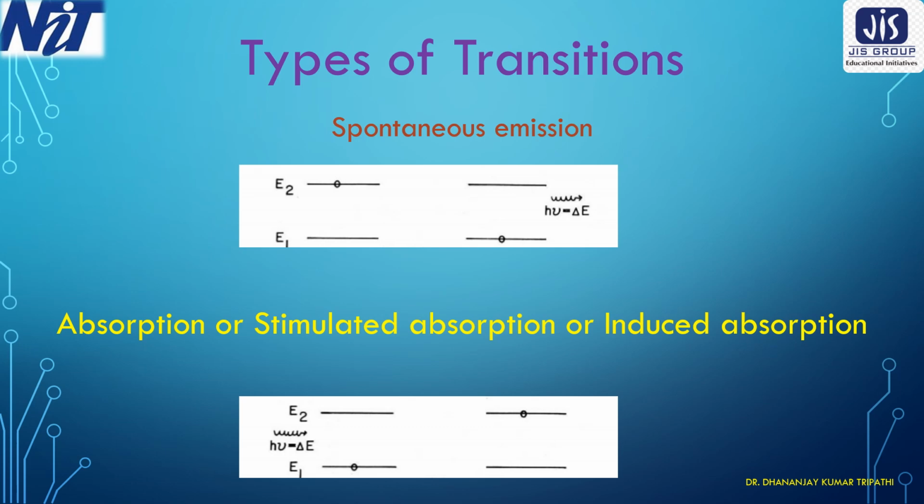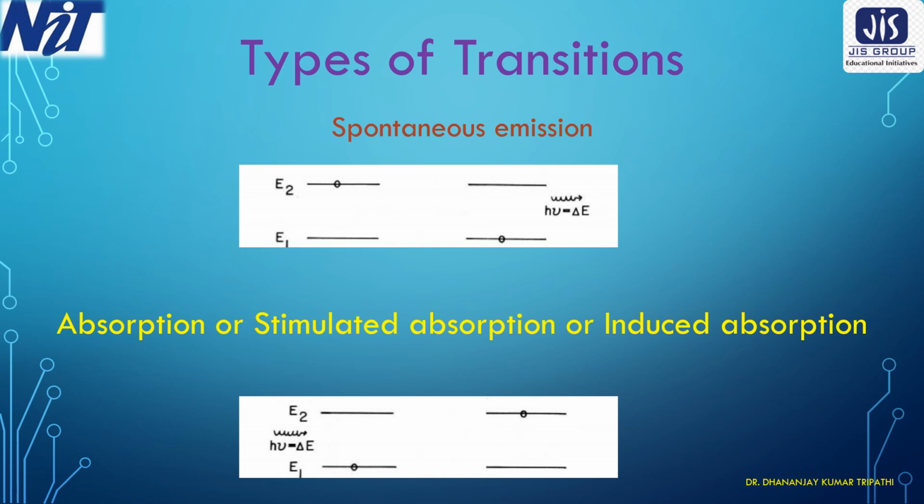Those which have the lesser amount of energy are said to be in the ground state, and those which have the higher amount of energy are said to be in the excited state. So there is the possibility of two states, the ground state and the excited state.